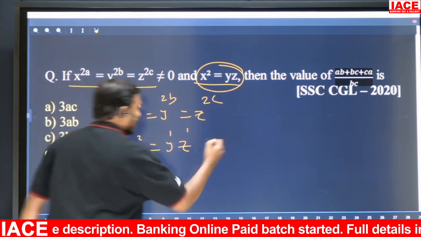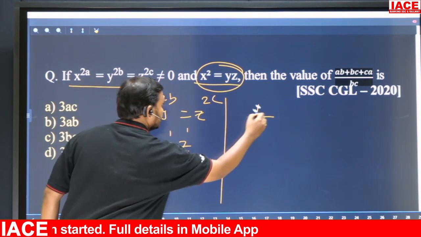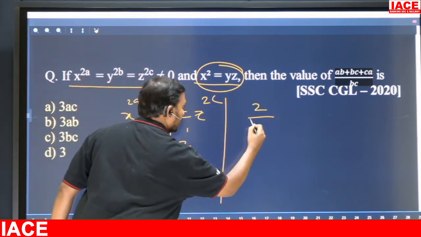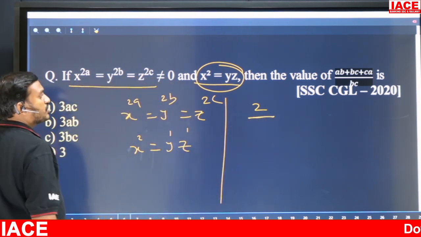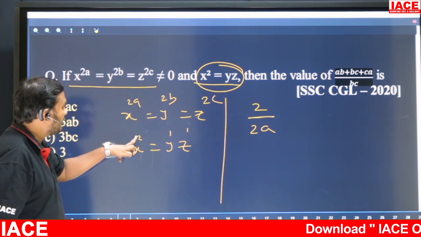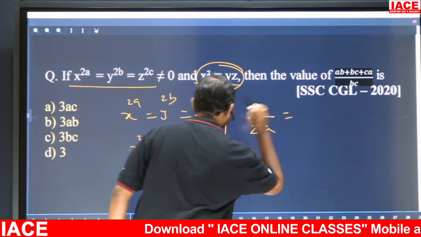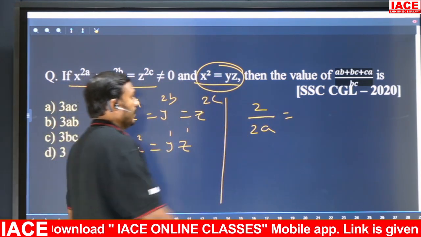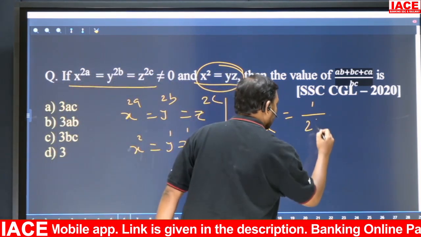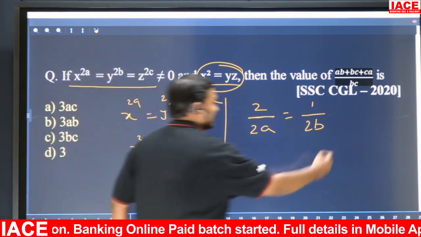So what is the power here? x power is how much? 2. So 2 by, here x power how much? 2a. So 2a, you write that. Power by power: x power 2, x power 2a, so 2 by 2a equals, same here, y power how much? 1 by, here y power how much? 2b. So 1 by 2b. And when there is a multiple, put plus, as we discussed.